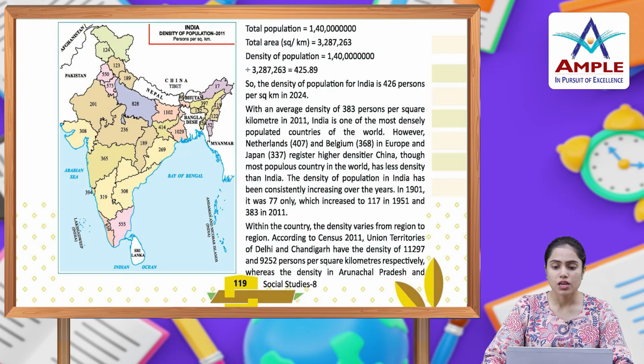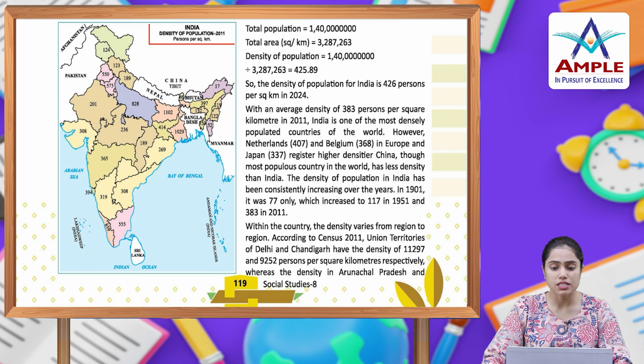Total population 140,000,000. Total area in square kilometers 3,287,263. Density of population: 1,40,00,000 divided by 3,287,263 equals 425.89. So the density of population for India is 426 persons per square kilometer in 2024, with an average density of 383 persons per square kilometer in 2011.